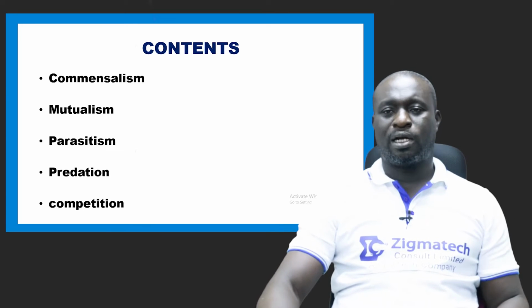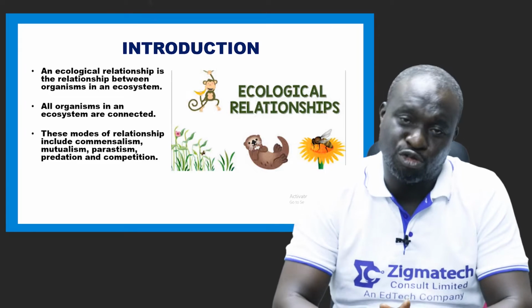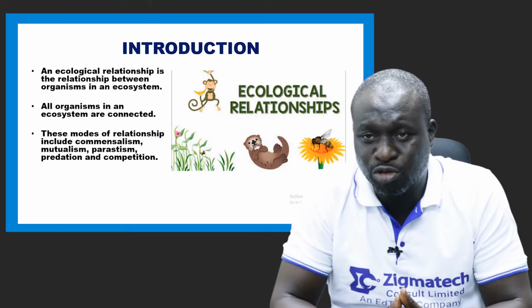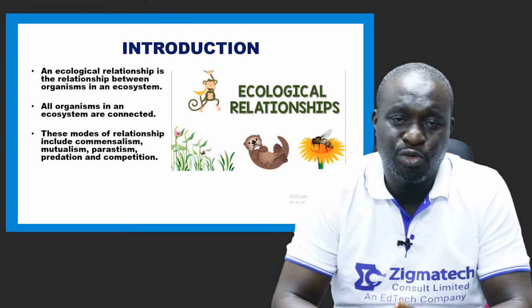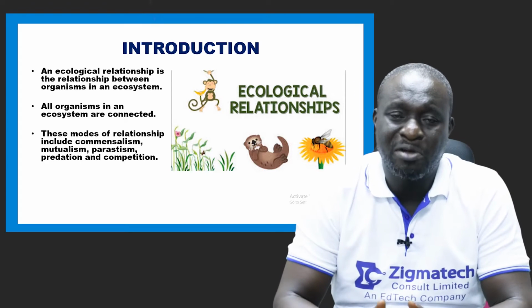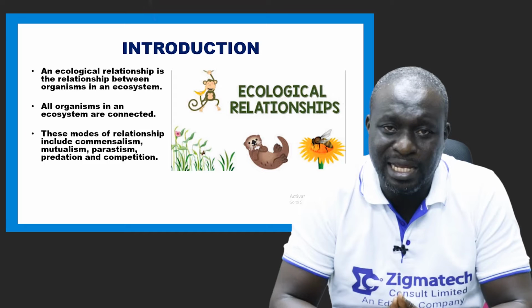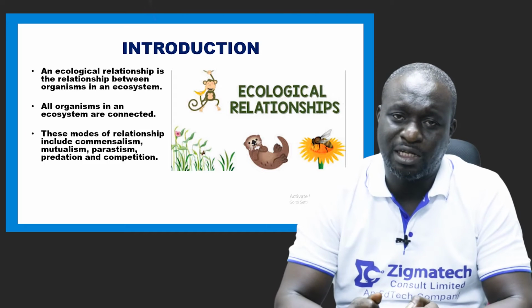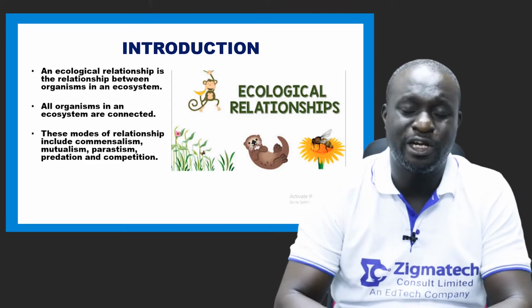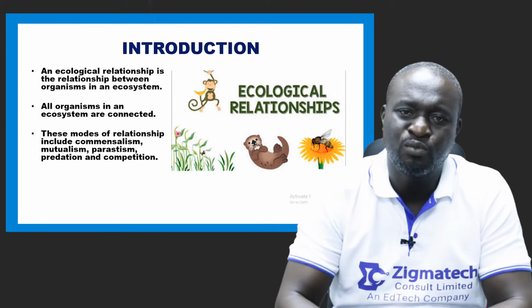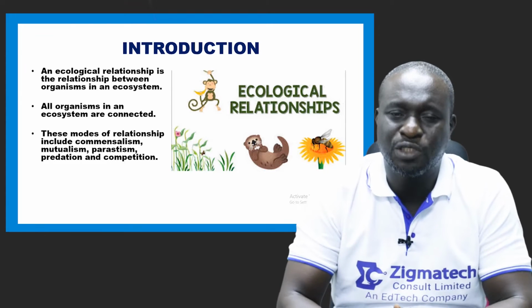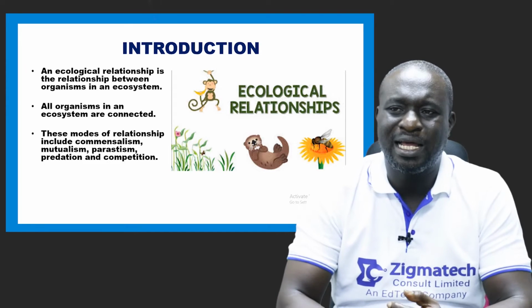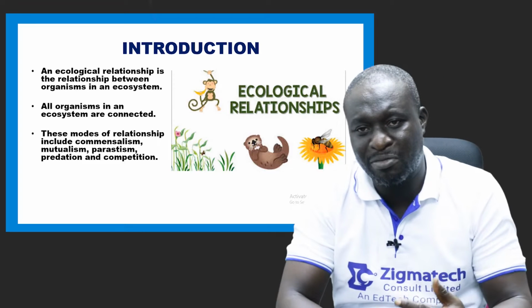Now, let's begin with this. As an introduction, I was trying to explain ecological relationship. It is very important you understand that ecological relationship has to be in place for the survival of an ecosystem or for the proper functioning of an ecosystem. There must be a natural ecological relationship, if I may call it.